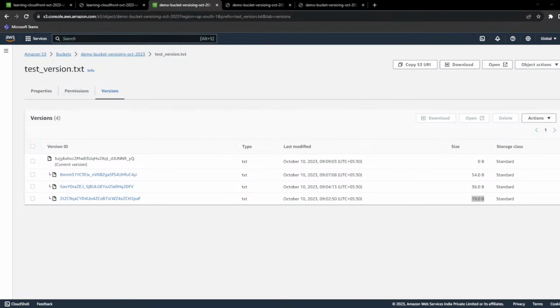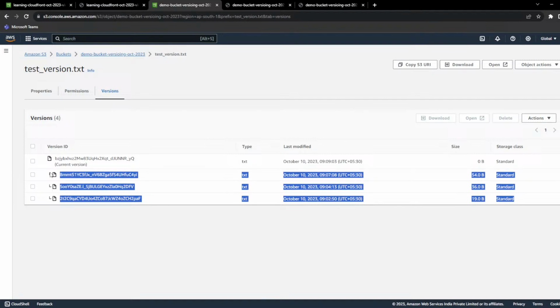Because Amazon is storing the data, Amazon will charge you. So how much data have you stored? You have stored 19 bytes, 36 bytes, and 54 bytes. It's nearly 100 bytes, or precisely 99 bytes. So Amazon will charge you for the complete 99 bytes of data stored in S3.